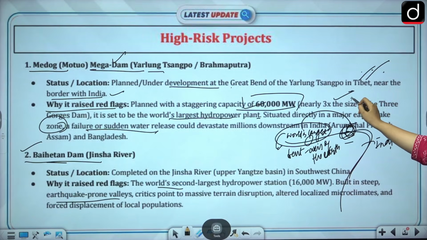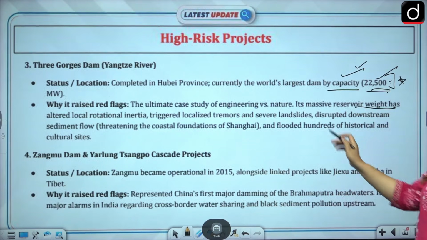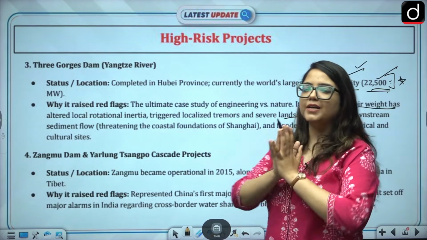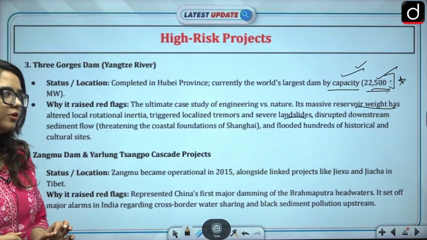Just imagine, more than double, right? Why did this raise red flags? It is the ultimate case study of engineering versus nature. They said that the major reservoir weight will alter so many things, trigger tremors and severe landslides, and disrupt every functioning, and naturally this is not good. In any way, this cannot be proven good, right?